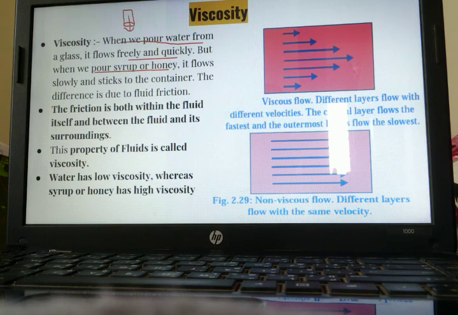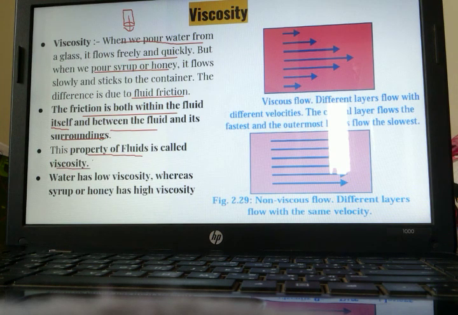But if there is honey or any syrup inside, we can see that it will not flow quickly, but it will also be present sticking to the container. Okay, so this depends upon the fluid friction. In the fluid also there is a friction. This fluid friction basically depends upon the fluid itself, means it is there due to cohesive force. One fluid tries to pull another fluid, and it also depends upon the fluid and its surroundings. This property of the fluid is called viscosity.